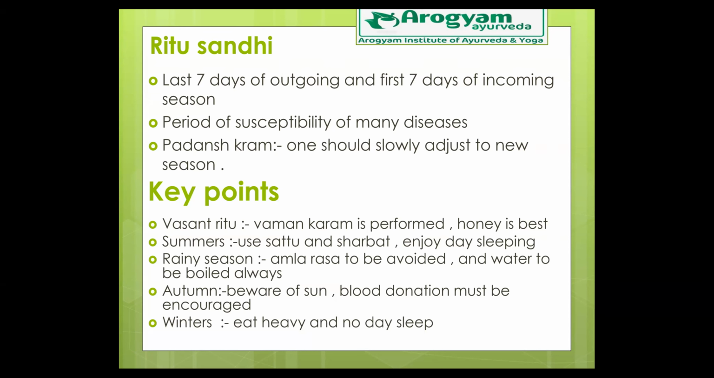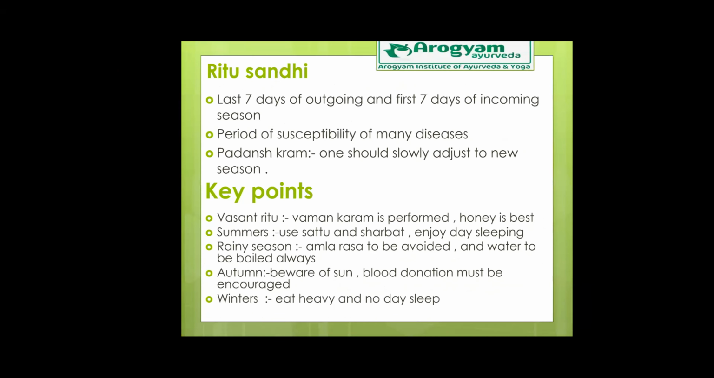Then Ritu Sandhi. What is this Ritu Sandhi? So it is the transitional phase between two seasons. Ritu Sandhi is the last 7 days of the outgoing Ritu and the first 7 days of the incoming Ritu. So it is a period of susceptibility to many diseases. See, during Ritu Sandhi, the maximum seasonal variation related diseases are seen. So what should we do? One should follow or slowly adjust to the new season. So this is regarding Ritu Sandhi.